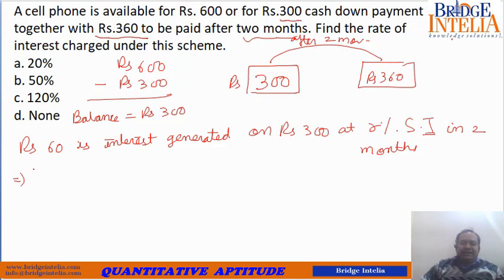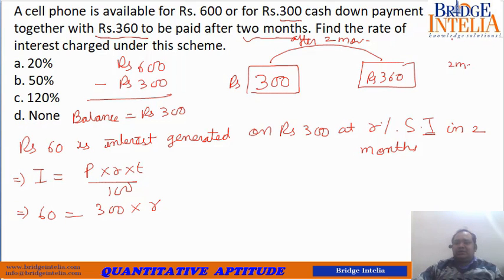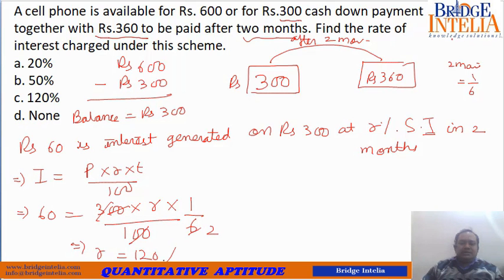So you can say that interest is equal to P into R into T by 100. Let's put the values here. Interest earned is rupees 60, principal is 300, rate we have to find out, so R, time is 2 months. 2 months is equal to 1/6 of the year. So time is 1/6, divided by 100. We have to find the value of R. So R is equal to 120, so 120%.